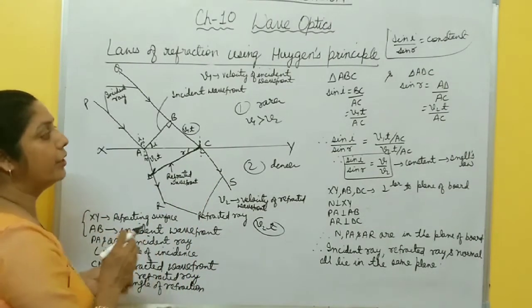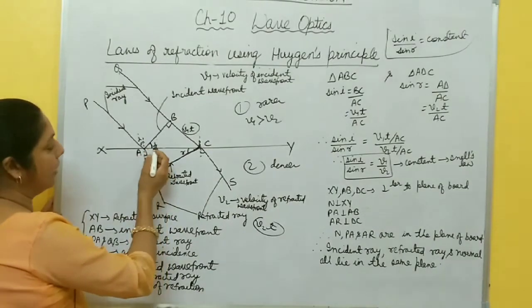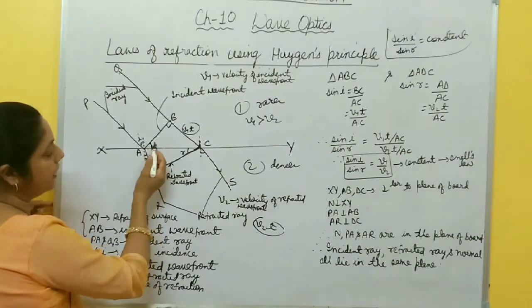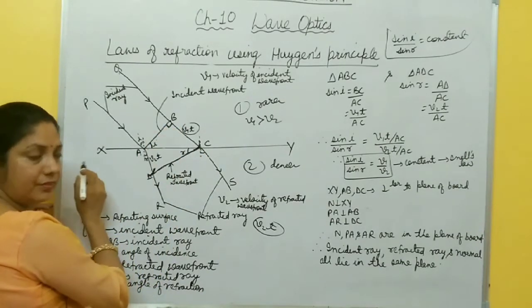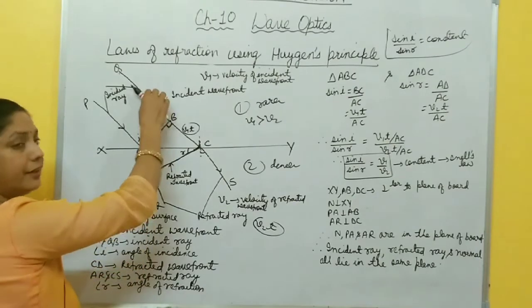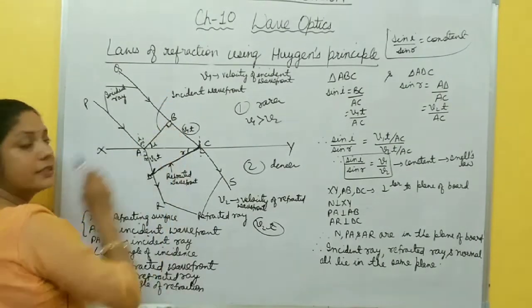For that you want sin I and sin R. From where do you get sin I? In triangle ABC, this angle is 90 degrees. The incident wavefront and incident rays angle is 90 degrees.